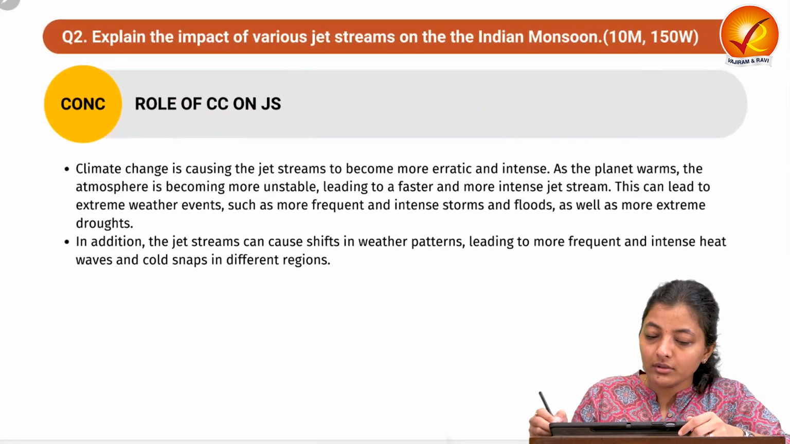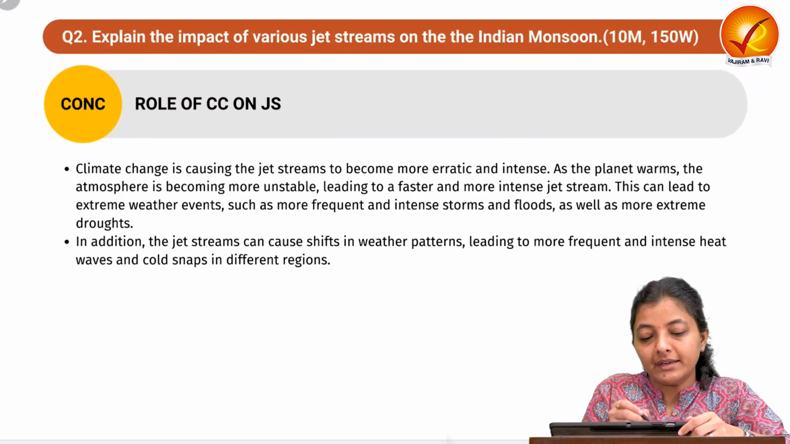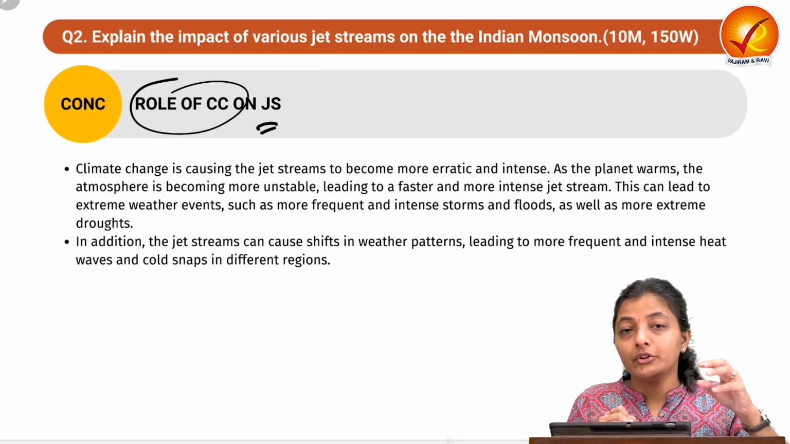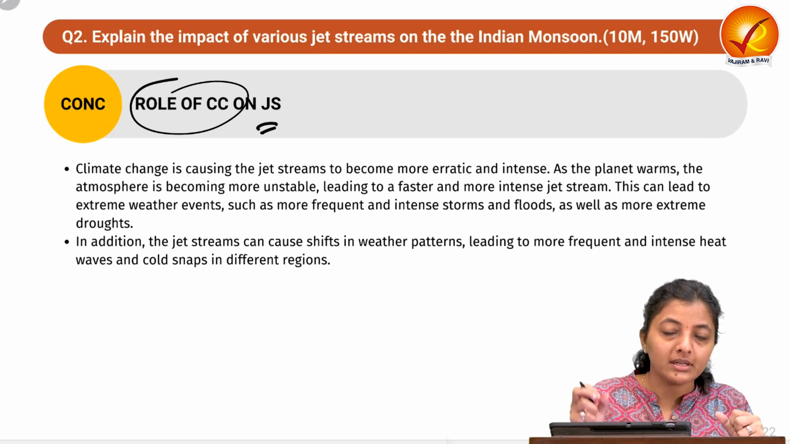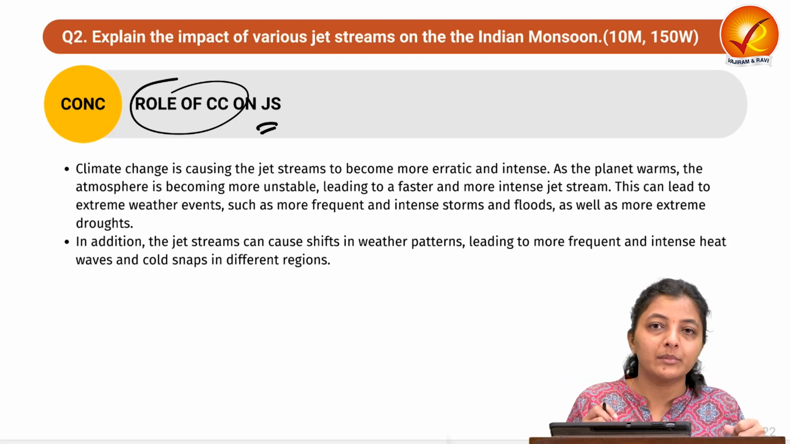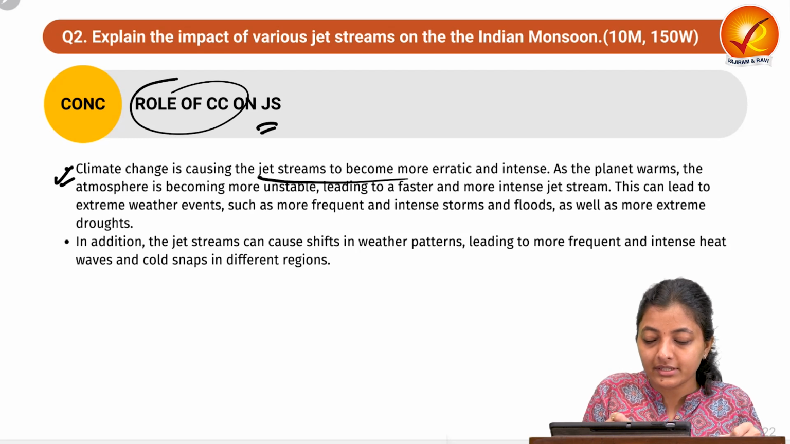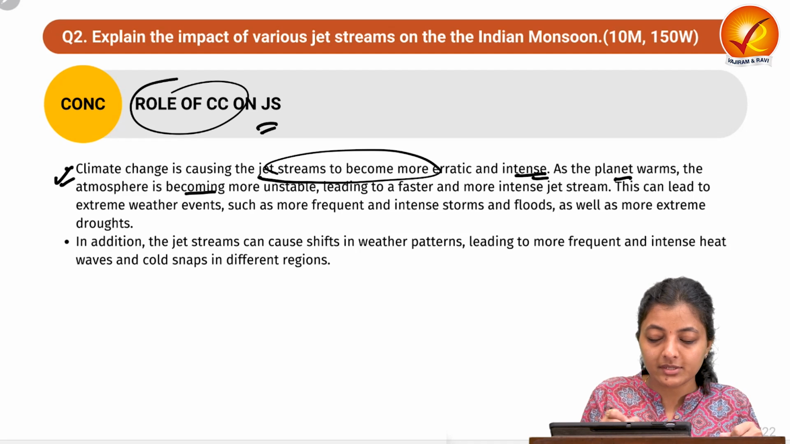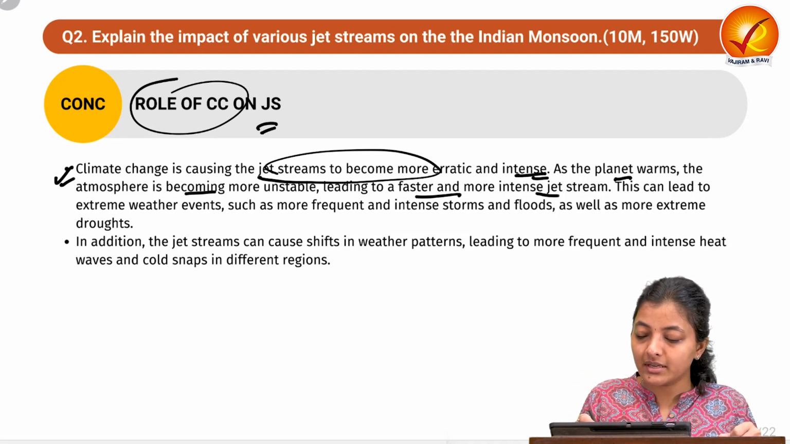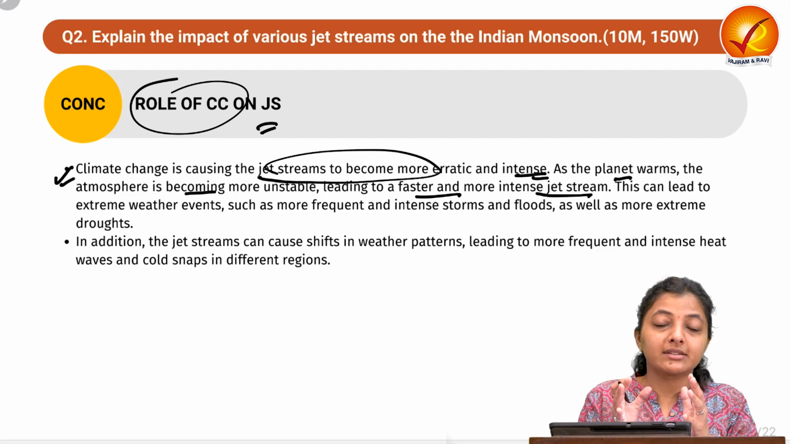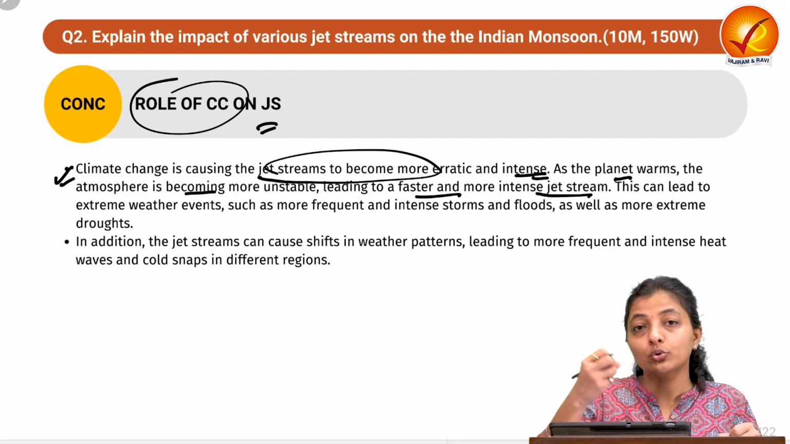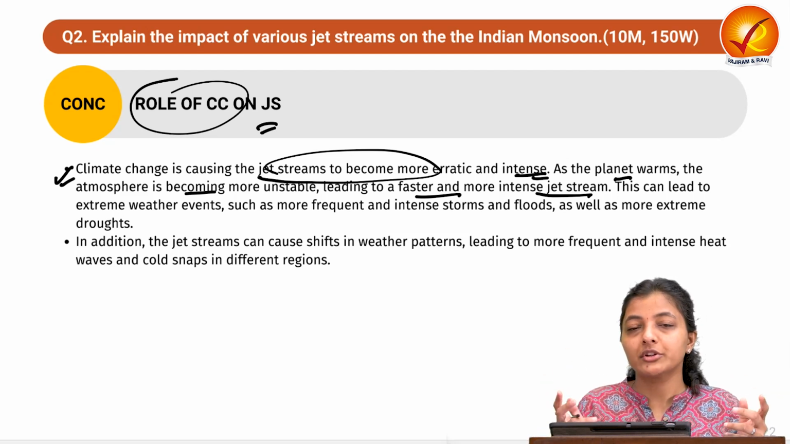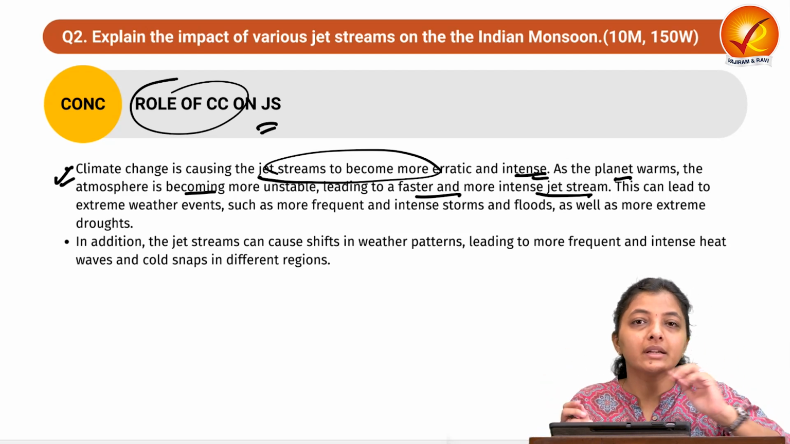Moving on to the conclusion, you can write the role of climate change on the jet streams. Again, you can link the natural phenomena in geography, especially with respect to climate change. Climate change is causing the jet streams to become more erratic and more intense. As the planet warms, the atmosphere is becoming more unstable, leading to faster and more intense jet streams. And these jet streams, as we have already discussed, have a huge impact on the Indian monsoon. So any changes in these jet streams due to climate change and global warming can impact the Indian monsoon.